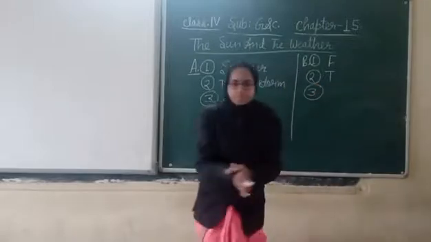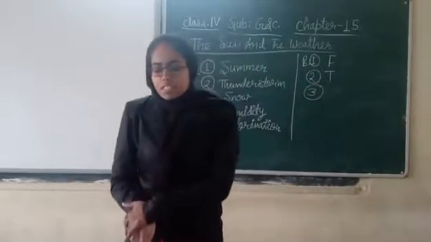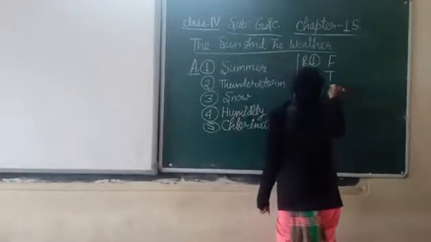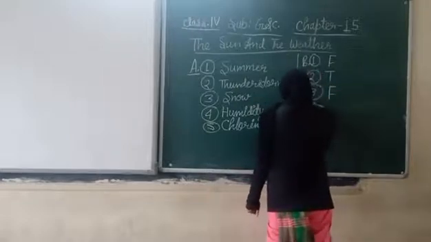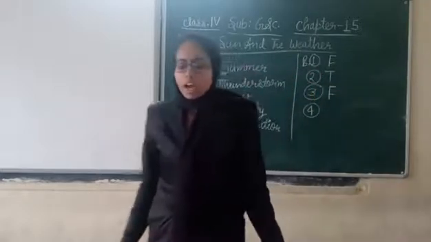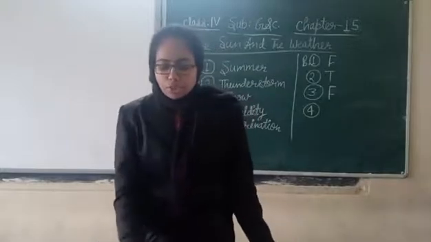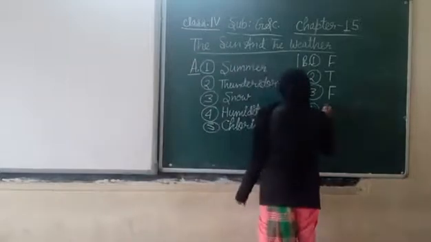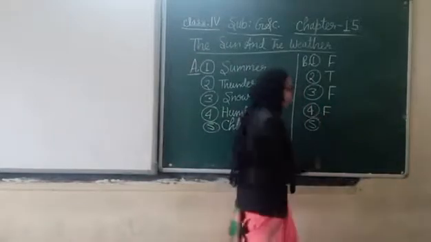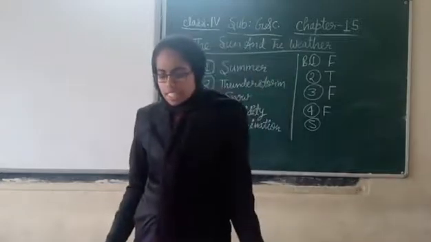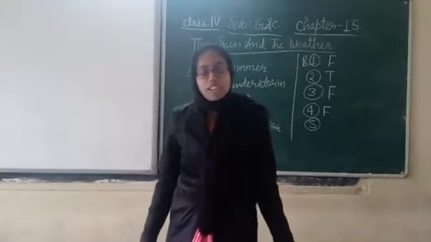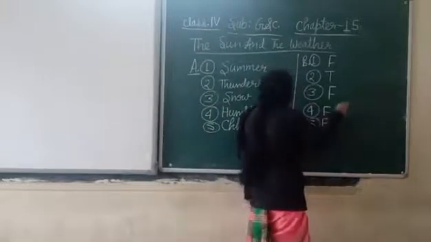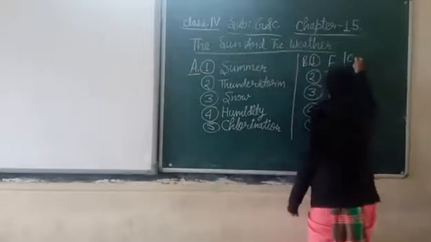Question number 3. Sea breeze blows from the land to sea at night. This is also false, so what will we write? F. Question number 4. Clouds are made due to evaporation. This is false, so we will write F. Question number 5. Filtration is the best method to purify water. This is also false, so we will write F. Boiling is the best method to purify the water.